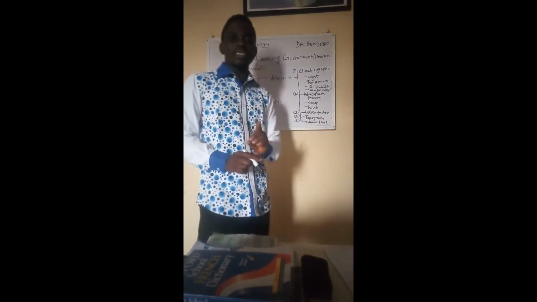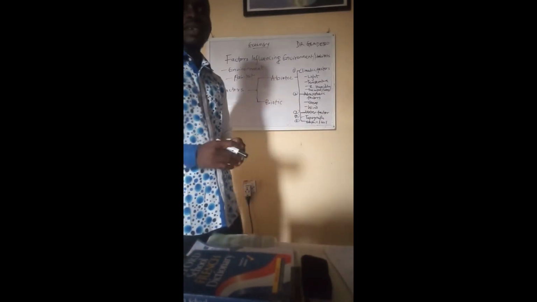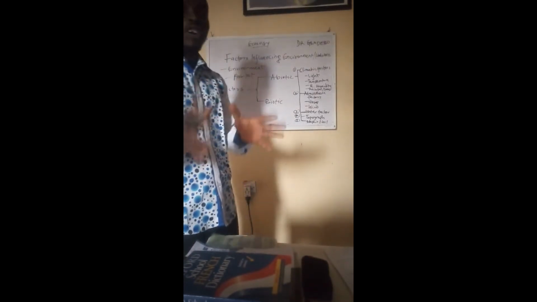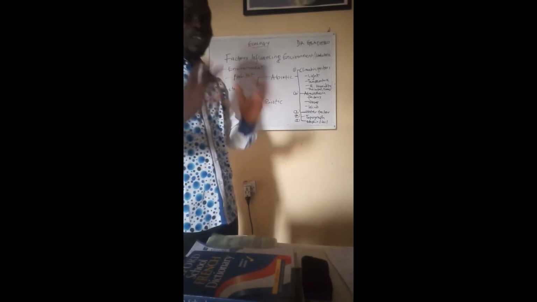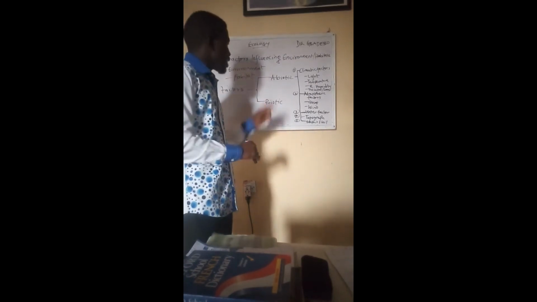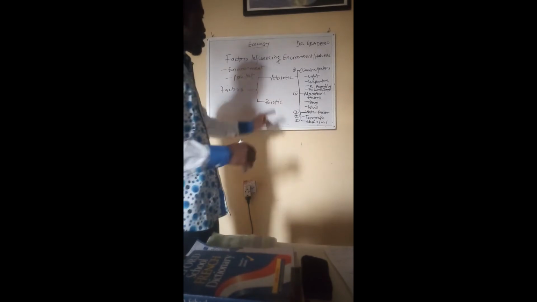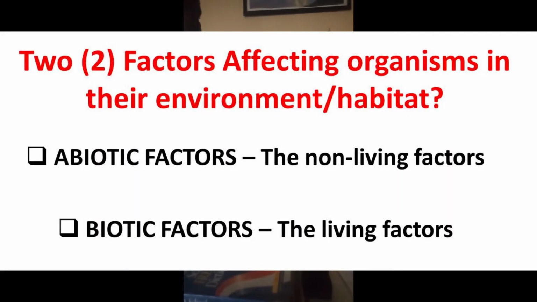These are factors that affect an organism or community of organisms in their habitat.